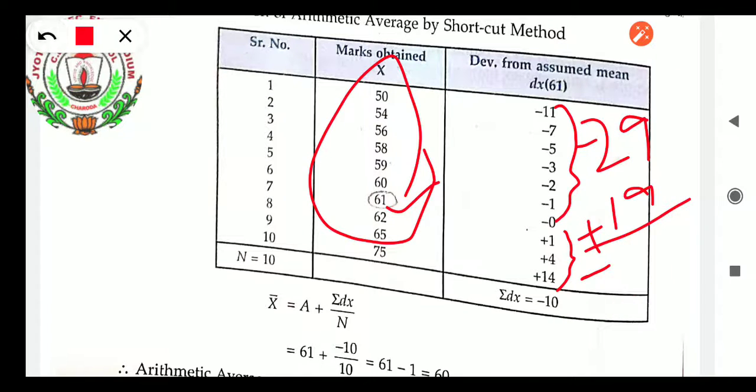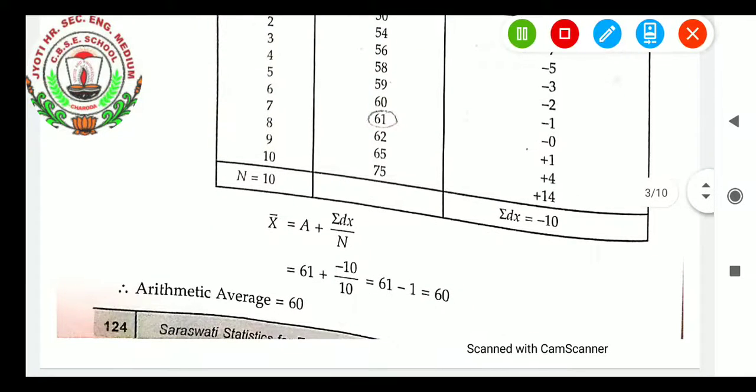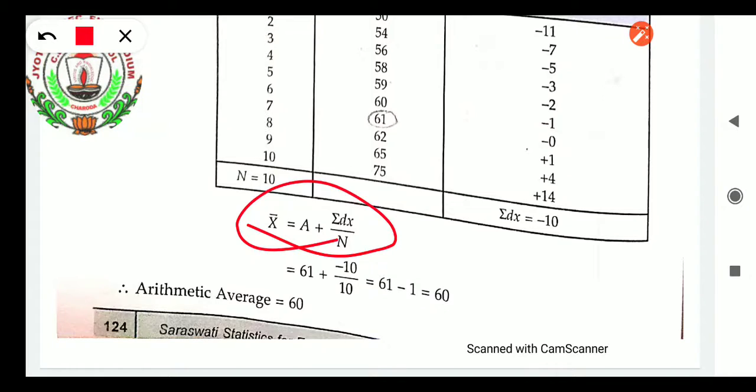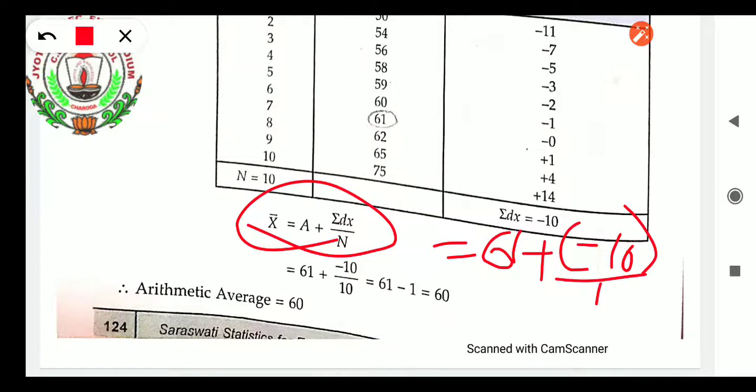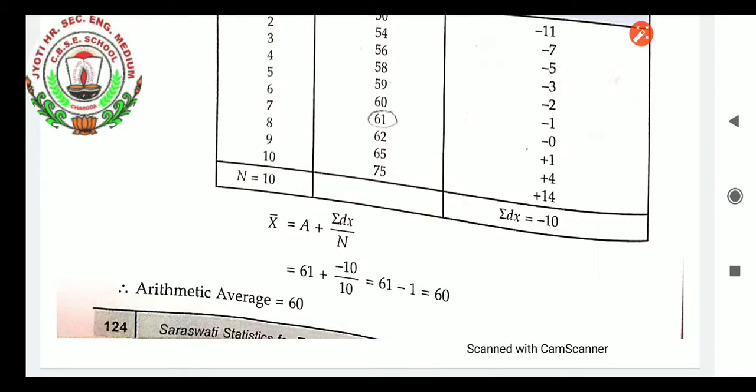Now I will tell you how to use these values in the formula. The formula we have written is mean equals a plus sum of dx upon n. A we have taken as 61, plus sum of dx, which is minus 10, upon n. How much was n? 10. 10 and 10 cancel, minus 1 will come. 61 plus minus 1, that is 61 minus 1. How much will it result in? 60. So the answer is the same, student.